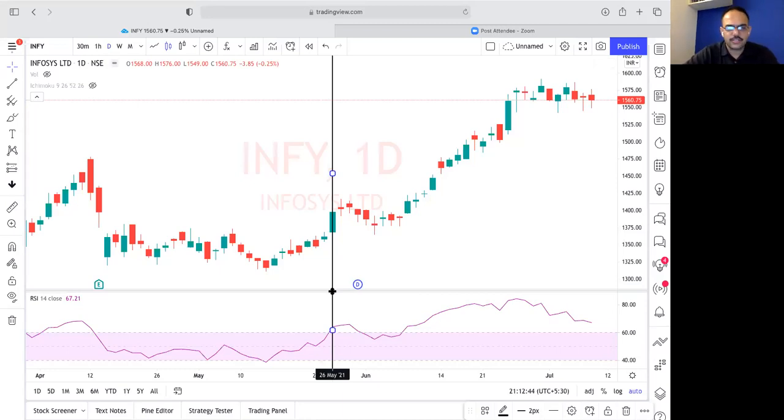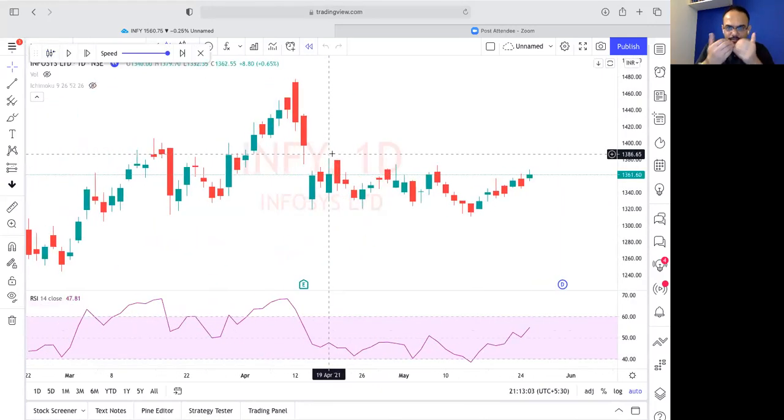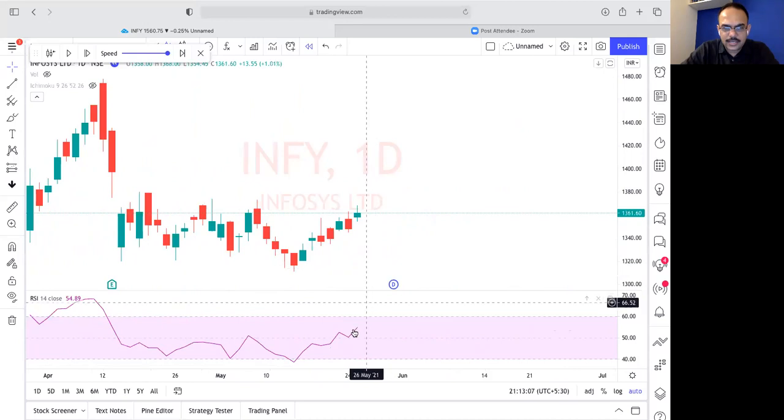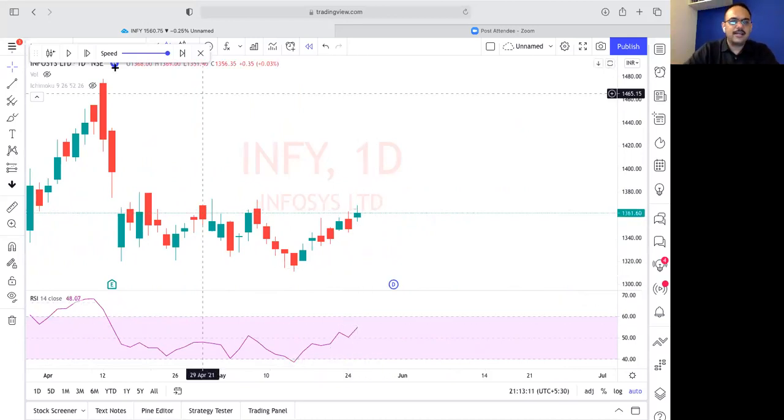Initially it showed 64. Fine. Now it is showing 60. So it has crossed 60, right? Because of this candle here, the RSI crossed above 60. So it was below 60 before this candle. Now if I am seeing the live situation like this, the RSI is below 60 at this candle.